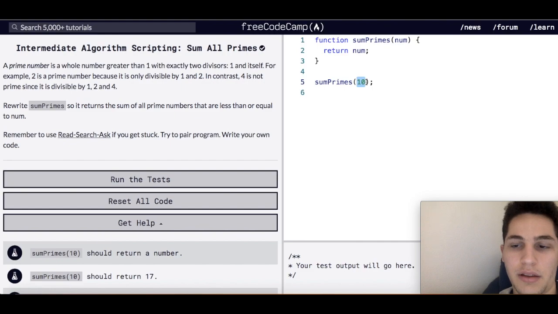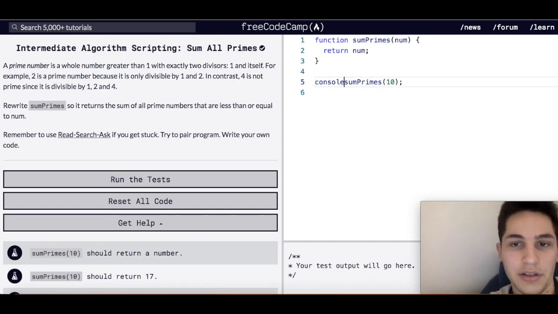The prime numbers preceding 10 would be 2, 3, 5, and 7. So 2 plus 3 is 5, plus 5 is 10, plus 7 is 17. So we would return 17, okay?